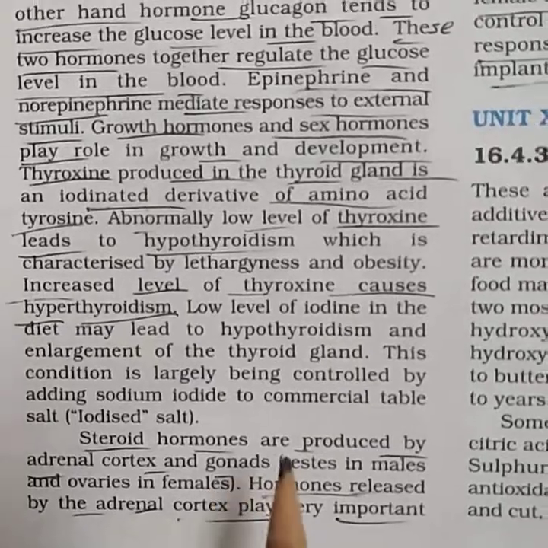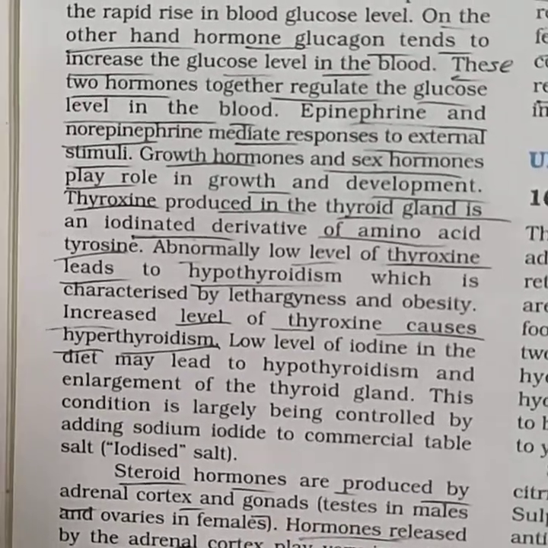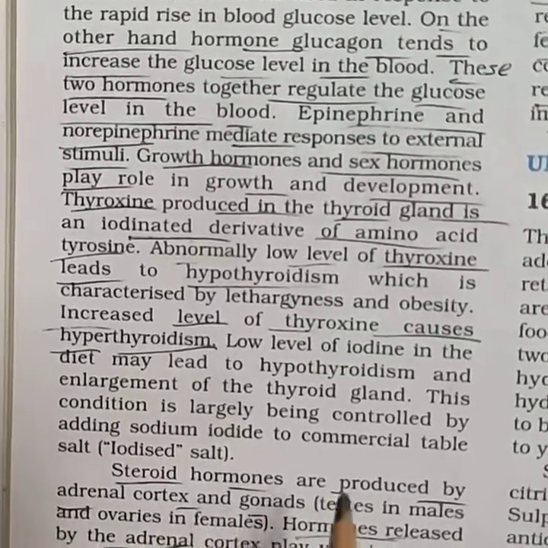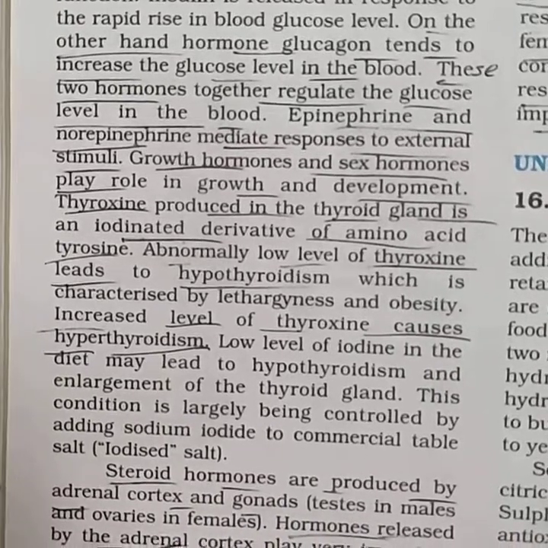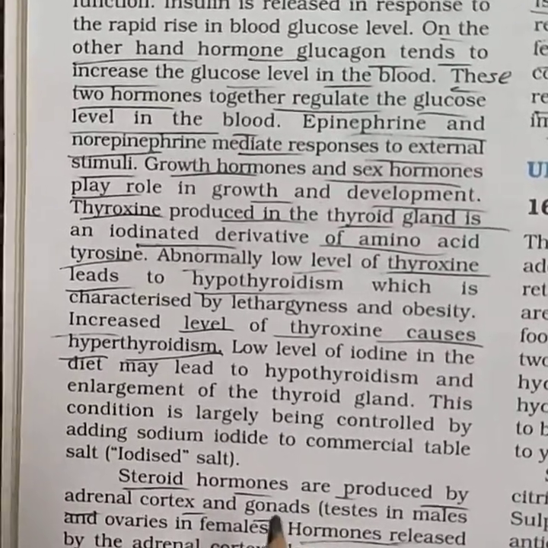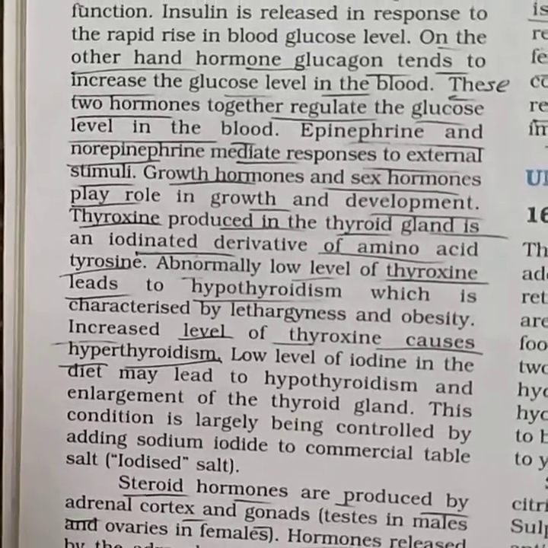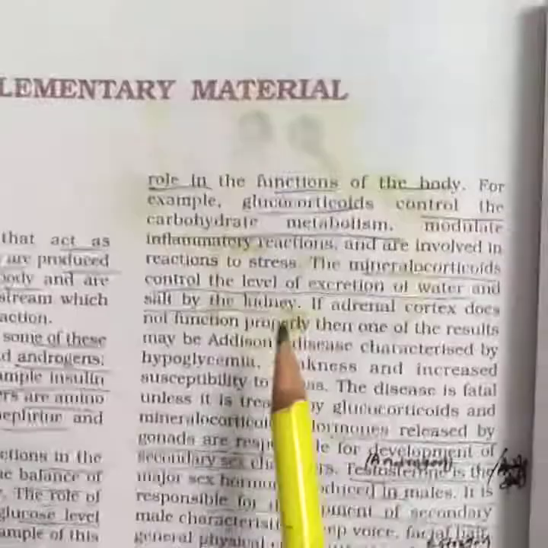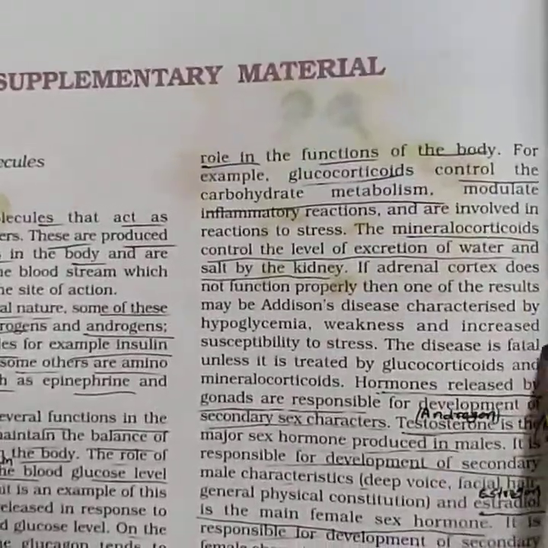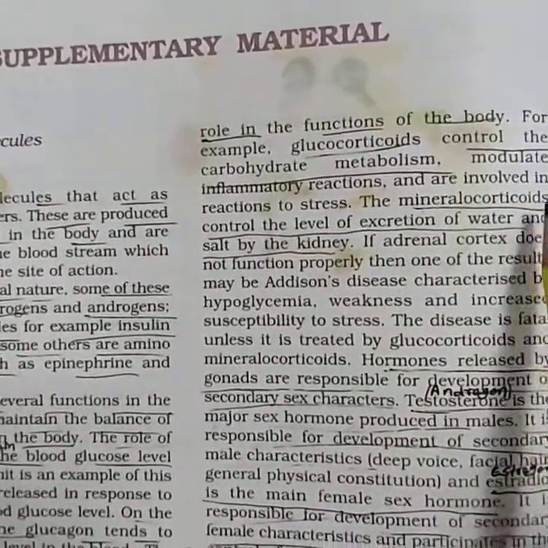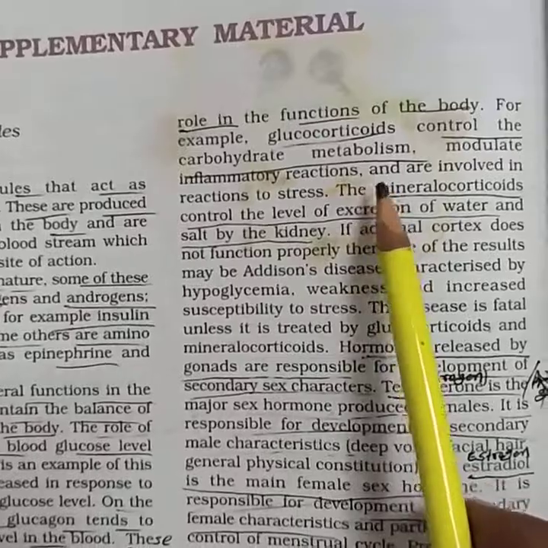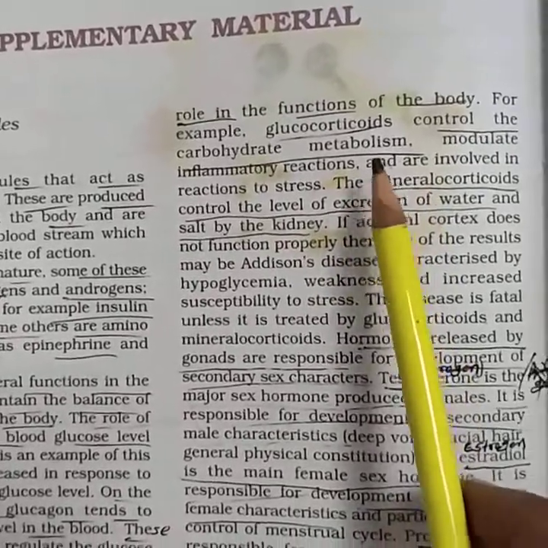Steroid hormones are produced by the adrenal cortex and gonads. These hormones released by the adrenal cortex play a very important role in the functions of the body. An example is glucocorticoids, the most important one.